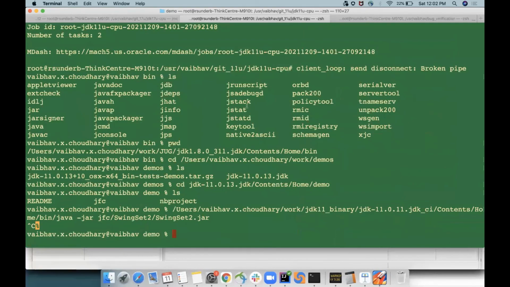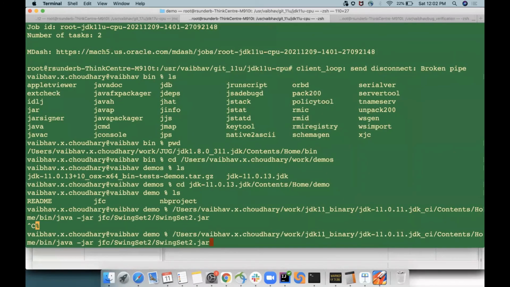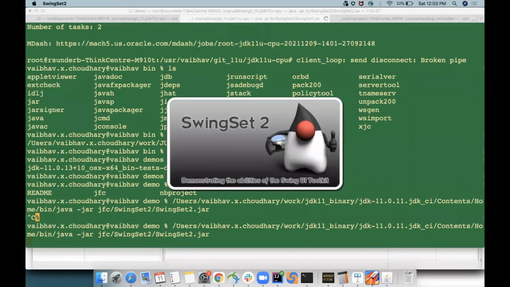Generally, I run demos, and these demos are still available. First, we used to ship the JDK with these demos, but now, being more memory conscious, we are not shipping them, but you can download them anytime. What I will do is run a simple UI application in Java.